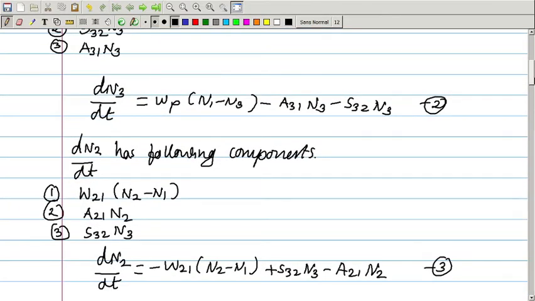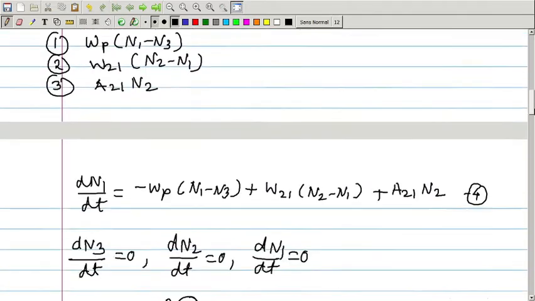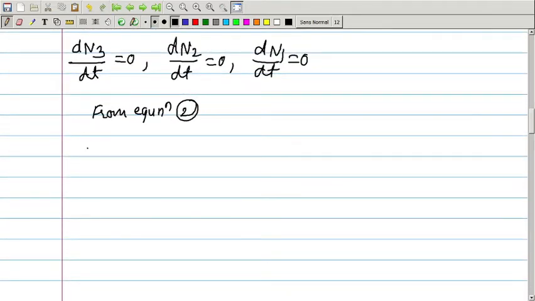So, left hand side if you write it equal to 0, then we can write Wp into N1 minus N3 is equal to A31 into N3 plus S32 into N3, right.